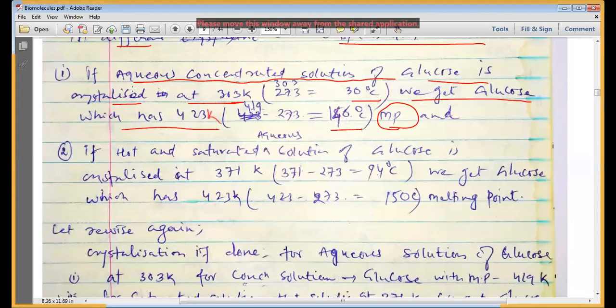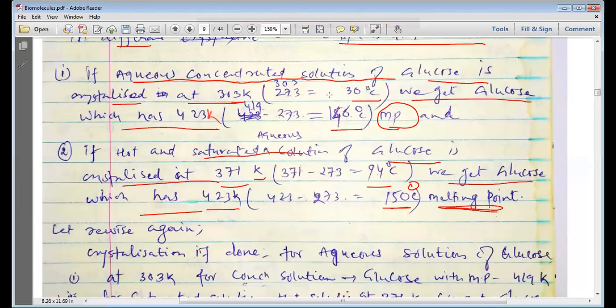Same way, if we crystallize glucose in another manner, that is, if a hot and saturated solution of glucose is crystallized at 371 Kelvin, that is 98 degree centigrade, we get glucose which has 423 Kelvin, that is 150 degree centigrade,